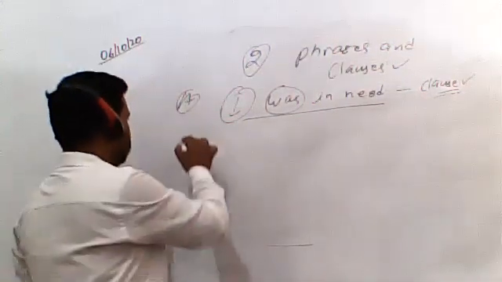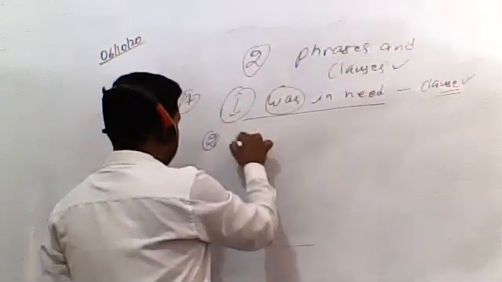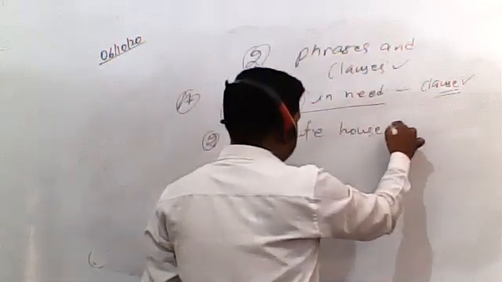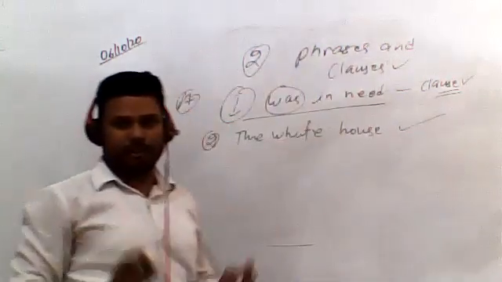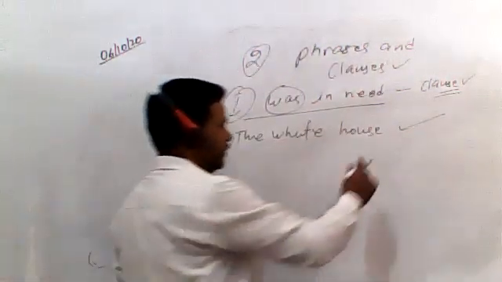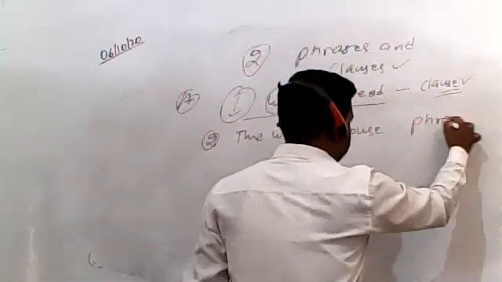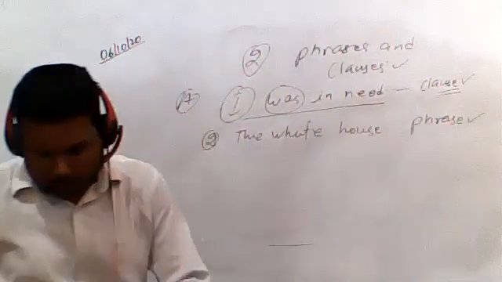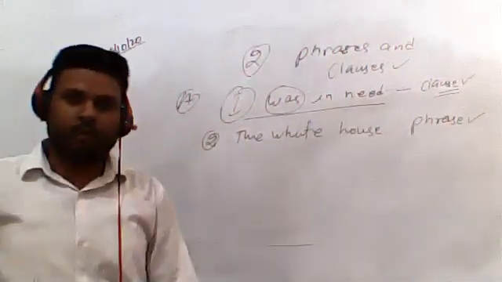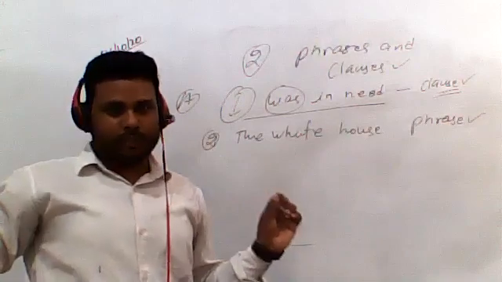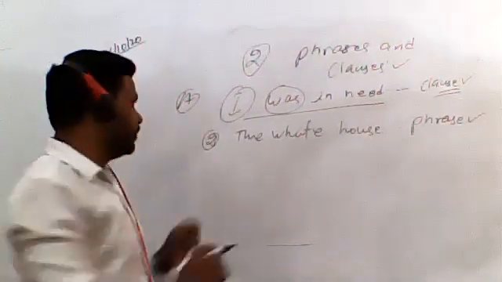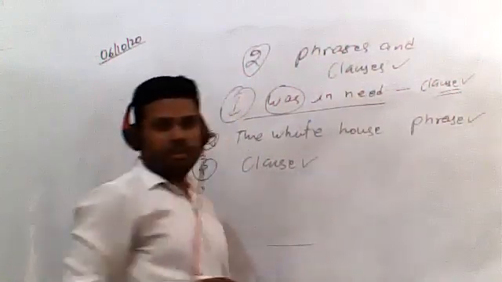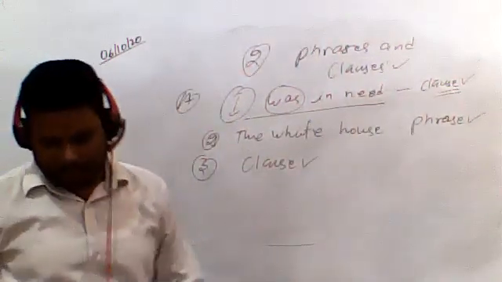The White House, second sentence, the White House. In this sentence, students, you can clearly see there is no verb. So this one is a phrase. We are discussing the first exercise of the second chapter. Third sentence, the president visited the White House. Again, visited is the verb in this sentence, students. So this one is a clause. The third sentence is a clause, because the verb is also there and the subject is also there.